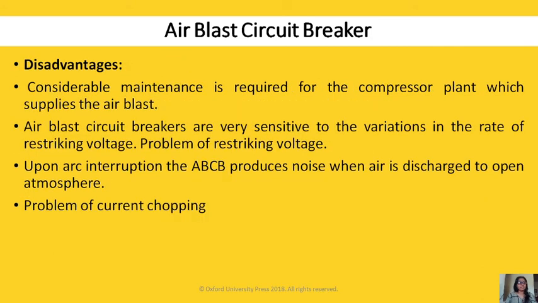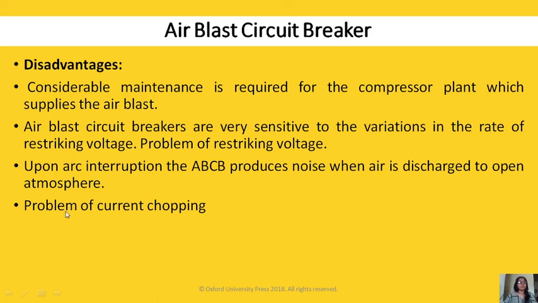contacts. Disadvantages: as I told, considerable maintenance is required for the compressor plant because it supplies compressed air. So we need more maintenance. Air blast circuit breakers are very sensitive to vibration and to the rate of rise of the restriking voltage. Still we are using resistance switching. Upon arc extinction, ABCB produces a lot of noise, so we need a silencer near this plant, and we should not use this plant near a residential area. So that's why generally we are not using ABCB.